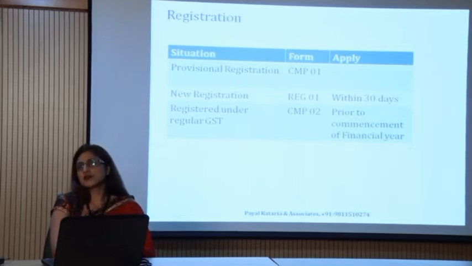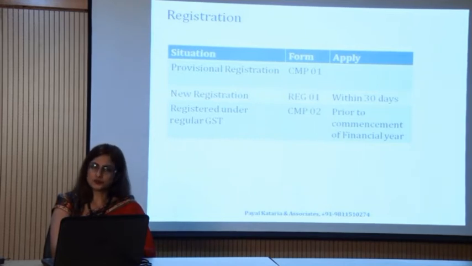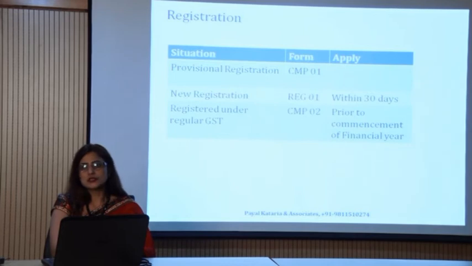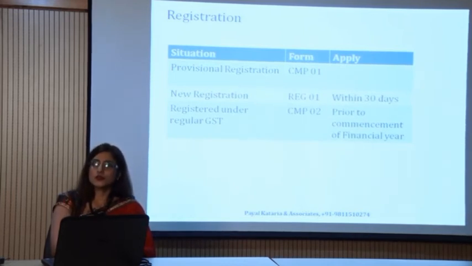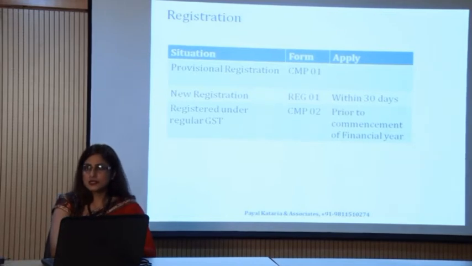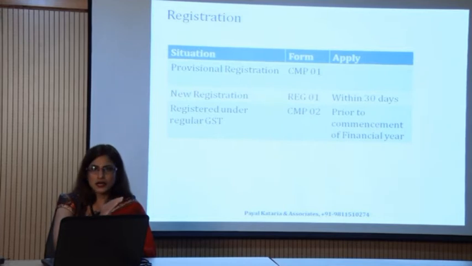This provisional registration concept arose at the time of transition, that is July 1, 2017, because at that time many taxpayers were already registered, some in VAT, some in excise, service tax. They were under the existing scheme.